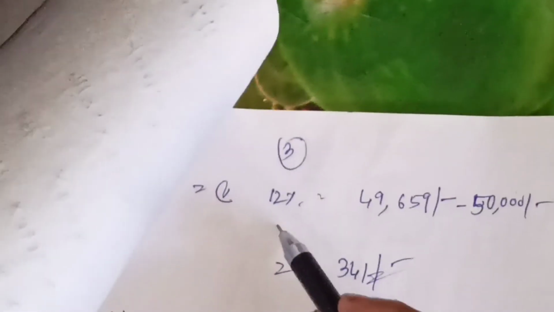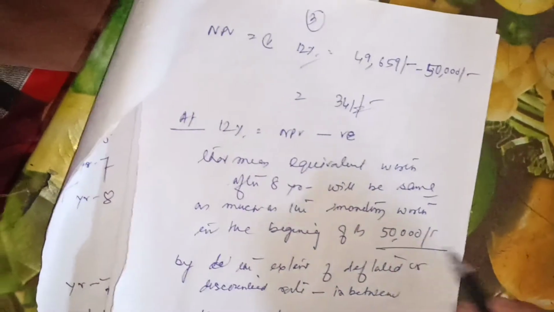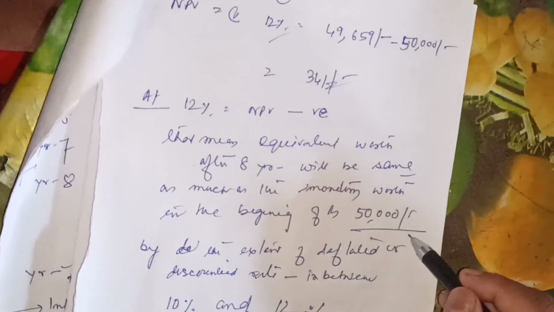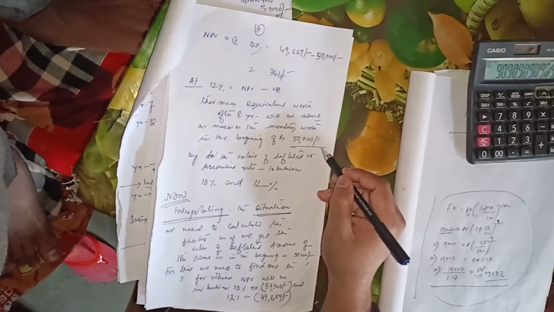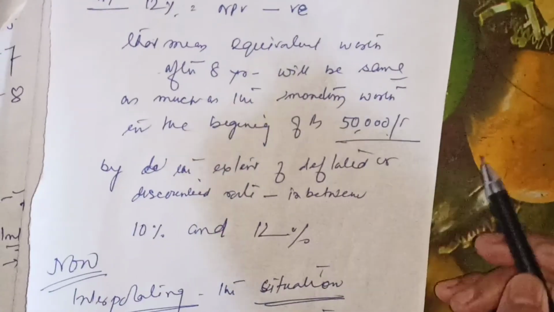We will do this in between 10 and 12% to find the rate at which the discounted net present inflow is equivalent to the initial investment in present worth, which is 50,000.